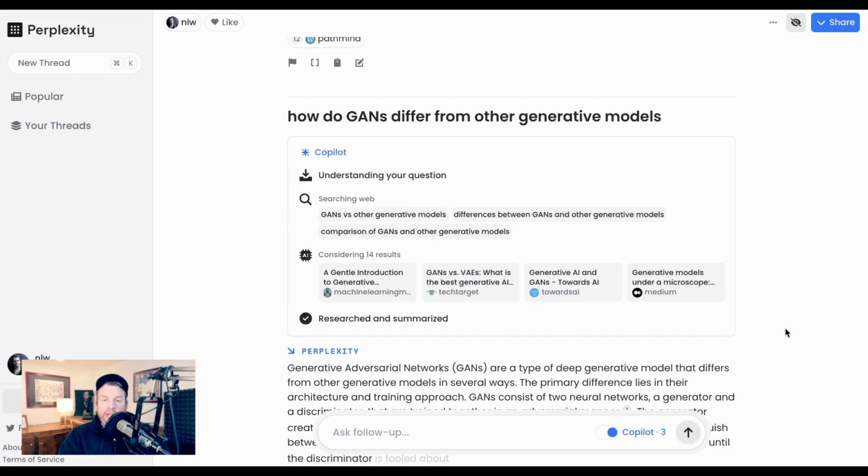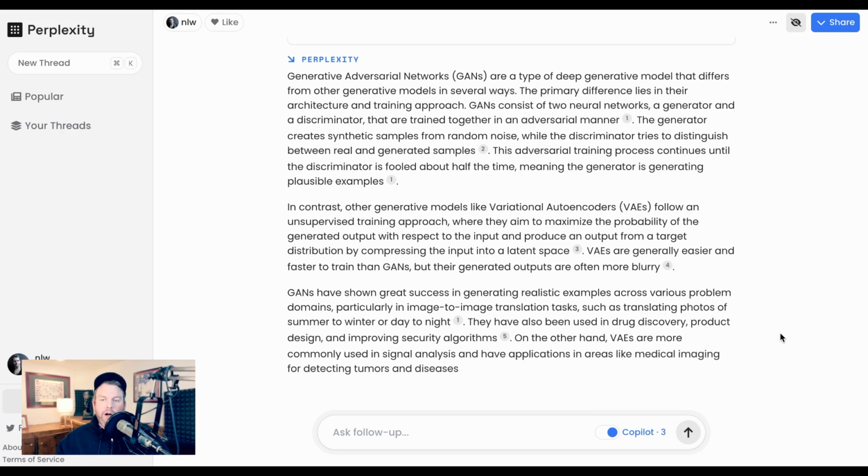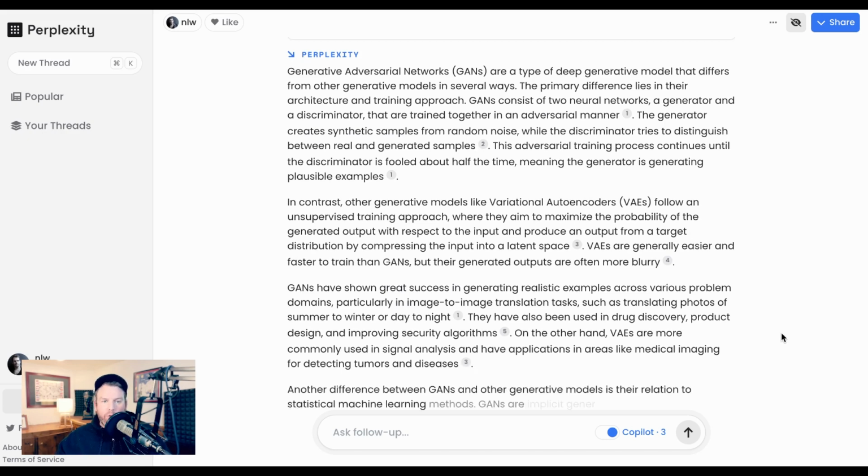Given that a lot of the way that I'm using ChatGPT is for this type of background research that I'm then bringing into the scripts for the videos that I'm doing, Perplexity really offers something a little bit different, and I'm using it more and more.